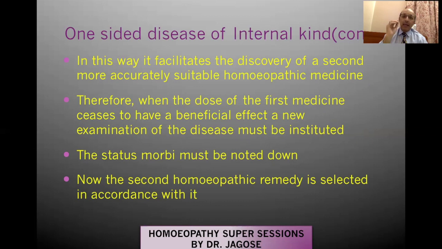So, when the case comes to a standstill or the case doesn't improve after giving the first medicine, you have to retake the case, reform the totality, because the first medicine was imperfectly suitable to the case, or it was only partially similar to the case. So as I told you, when a medicine is partially similar, three reactions are possible: accessory symptoms, which patient has never seen in his life, come up, or other symptoms which were indistinctly perceived become more distinctive. So therefore, you retake the case and you try to find out the second most probable good homeopathic remedy.